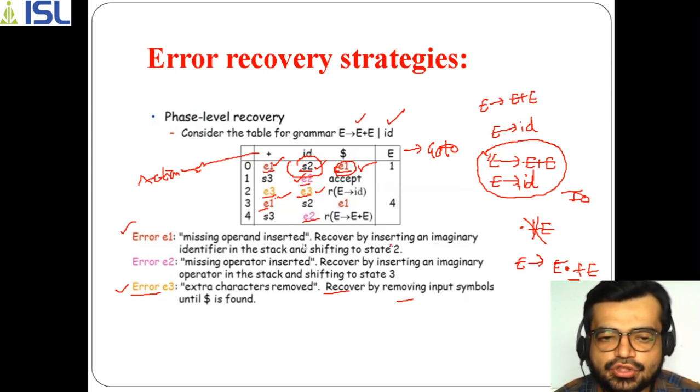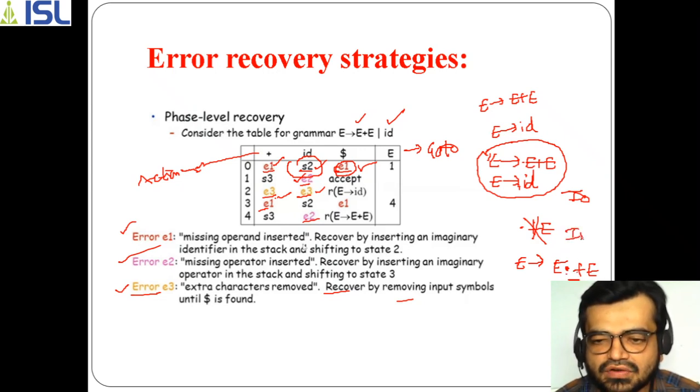Okay, so if there is an identifier here in the first state, we have to take the category as error e2, and we need to insert an operator, because after this dot in the state i1 we have plus.